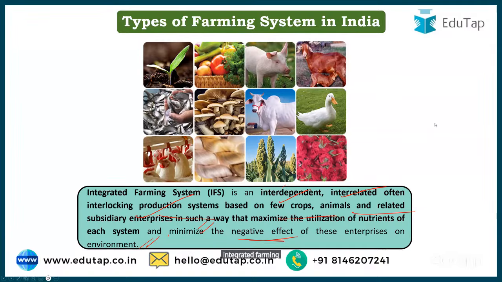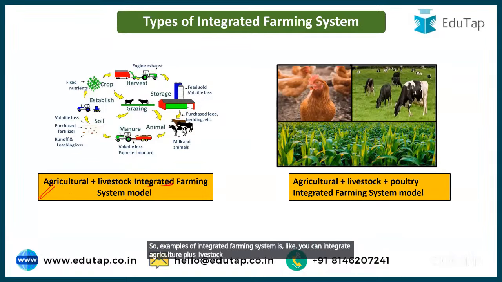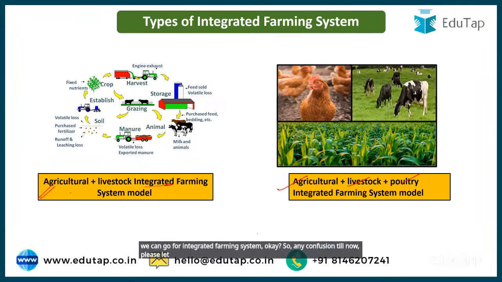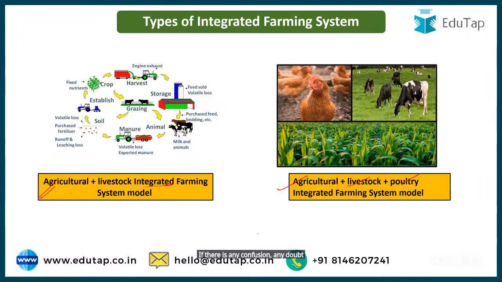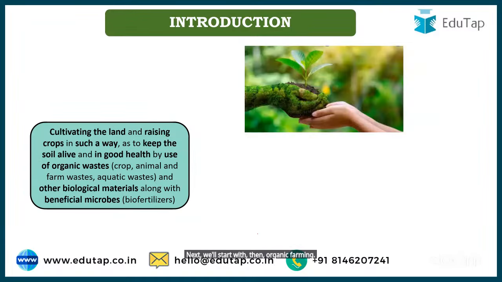So examples of integrated farming system are like you can integrate agriculture plus livestock. You can integrate agriculture, livestock, poultry together. Your different enterprises can be integrated together, and we can go for integrated farming system. Clear? So any confusion till now, please let me know. If there is any confusion, any doubt till now regarding any kind of farming system, please let me know. Next, we'll start with organic farming.